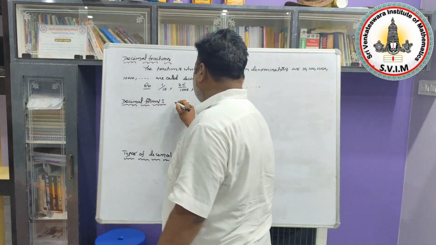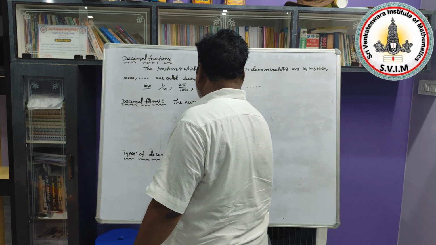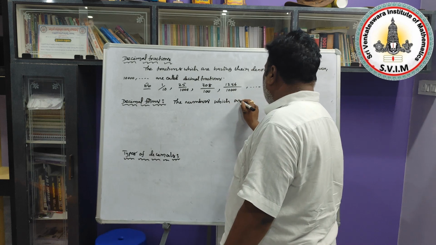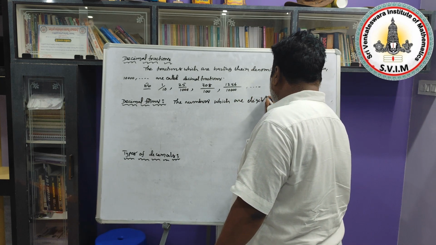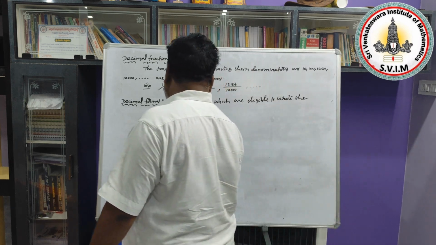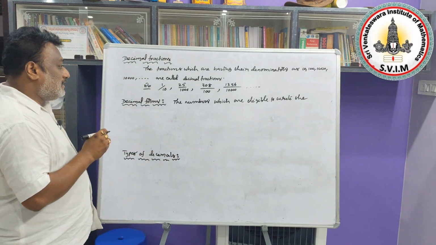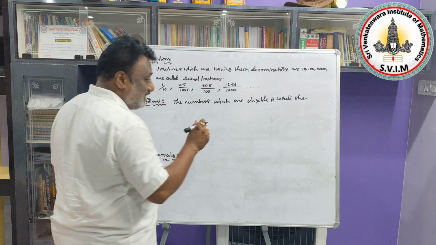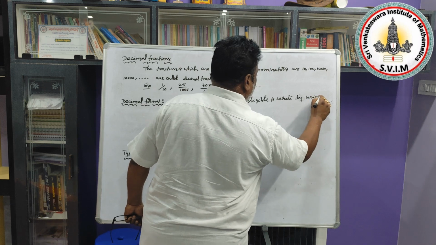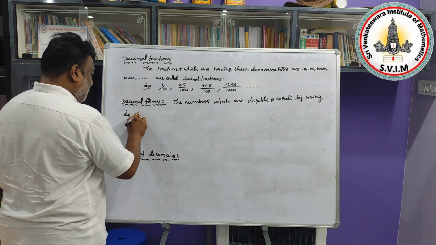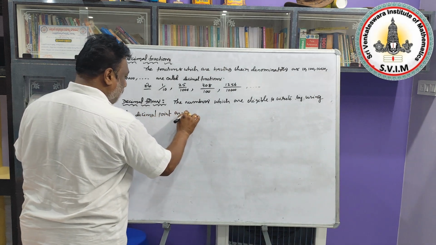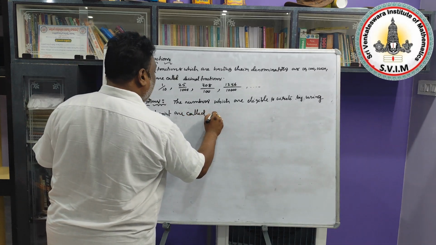The numbers which are eligible to be written by using the decimal point are called decimal forms.